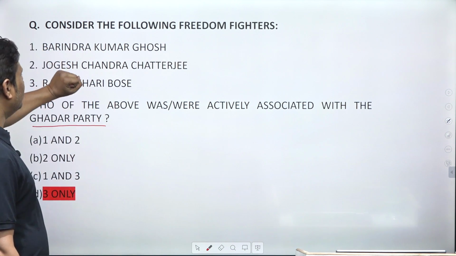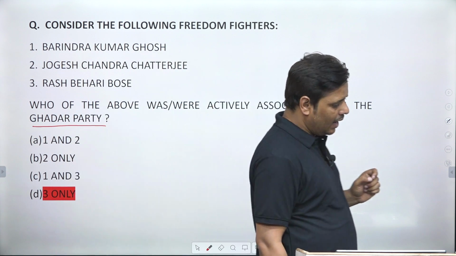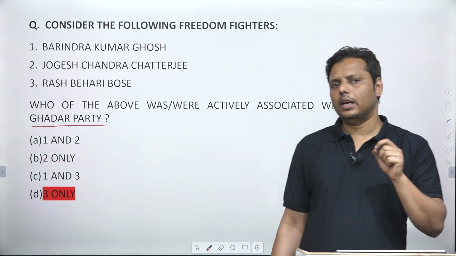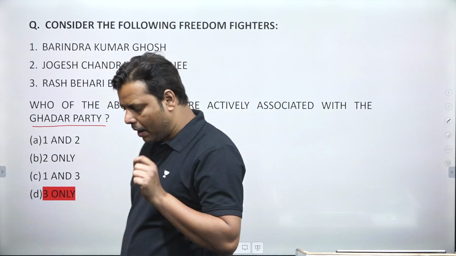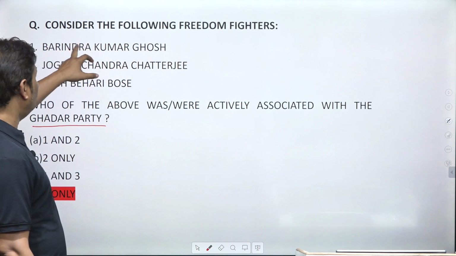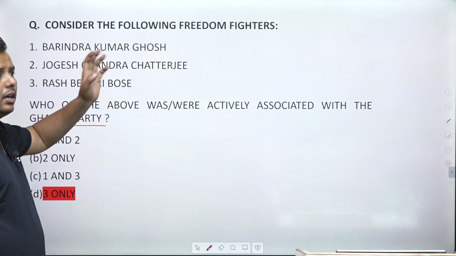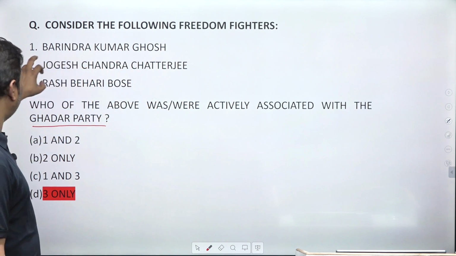Now when it comes to Barindra Kumar Ghosh, he was a revolutionary, and he was associated with Anusilan Samiti, one of the revolutionary parties from Bengal. He was also associated with the conspiracy case, one of the conspiracy cases, right?